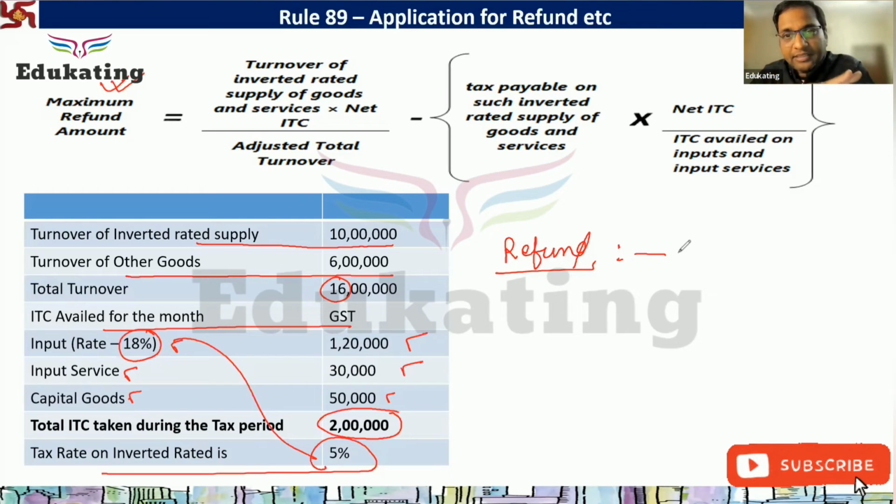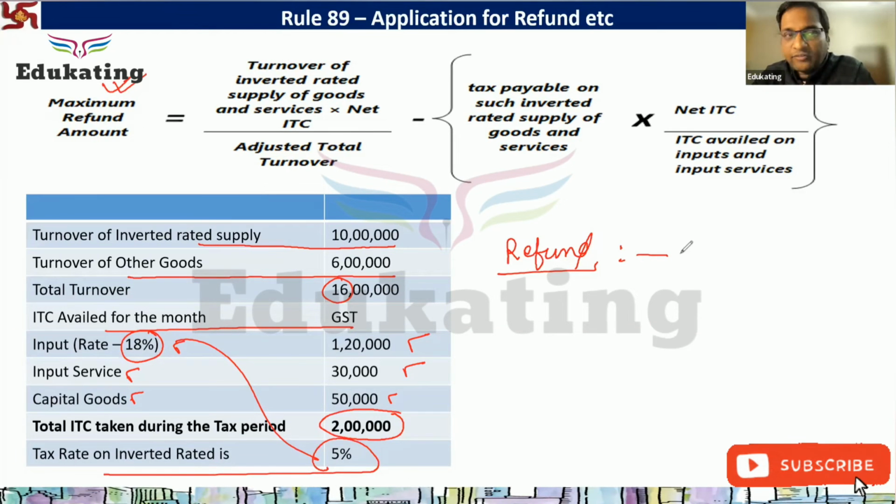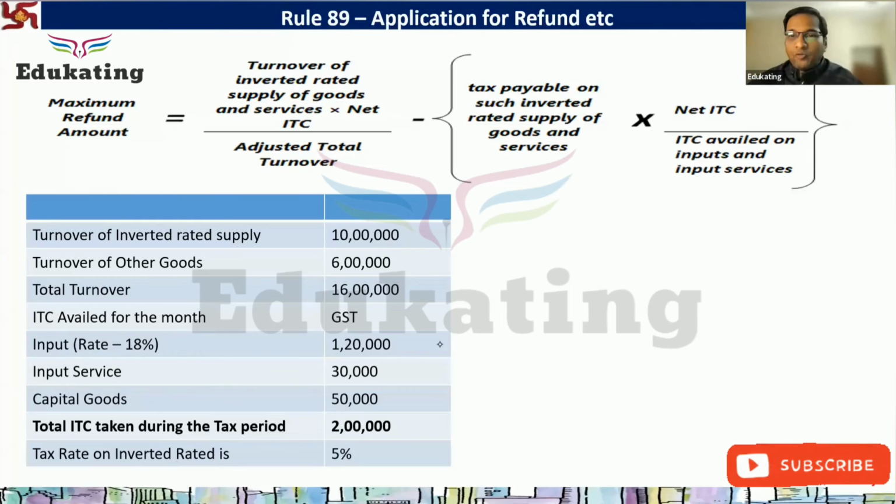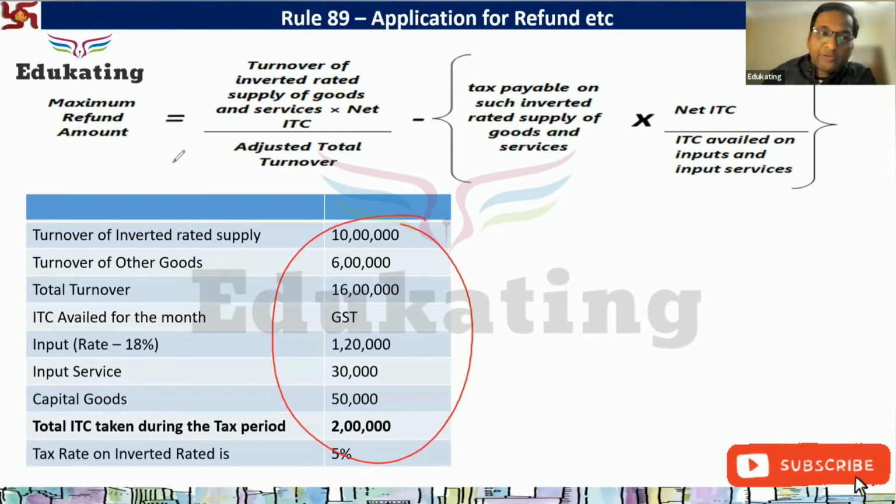Kindly give me the answer in the chat, and then we will discuss the answer of the maximum refund amount. I request everyone, please give the answer. Attempt तो कीजिए. Please try to solve and then give the answer.